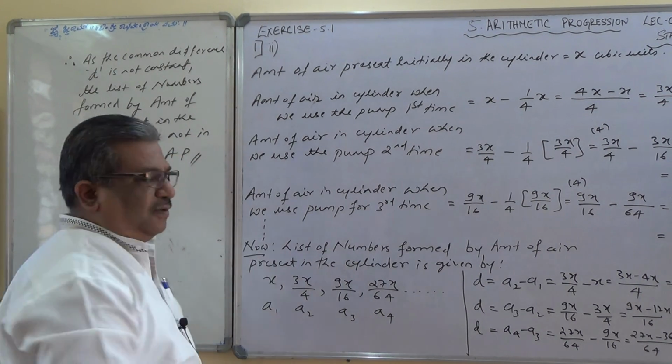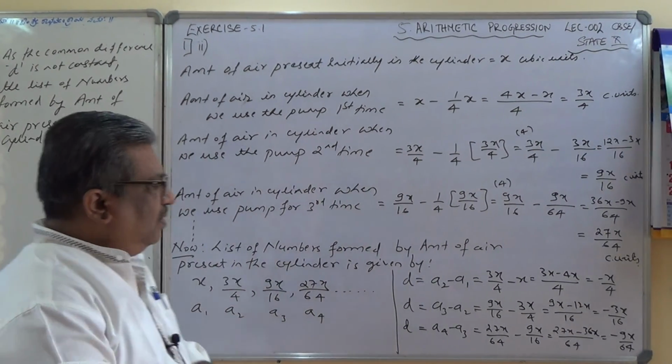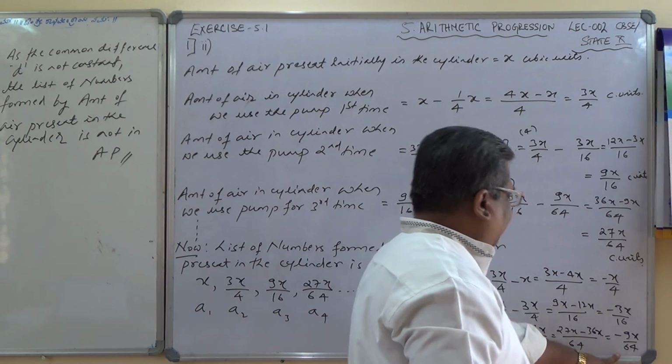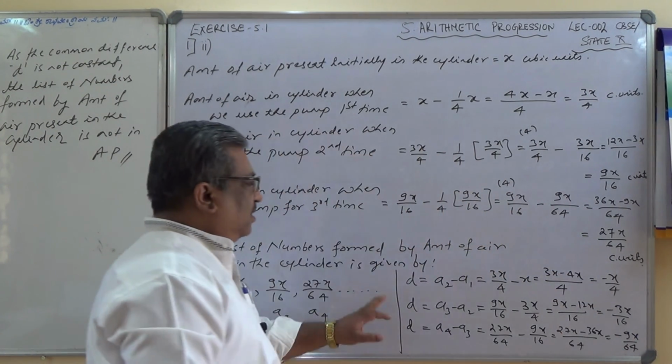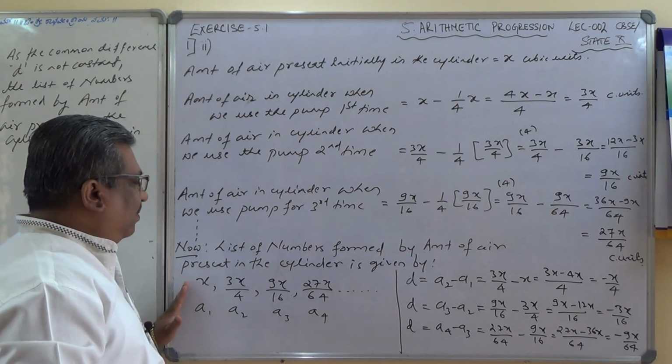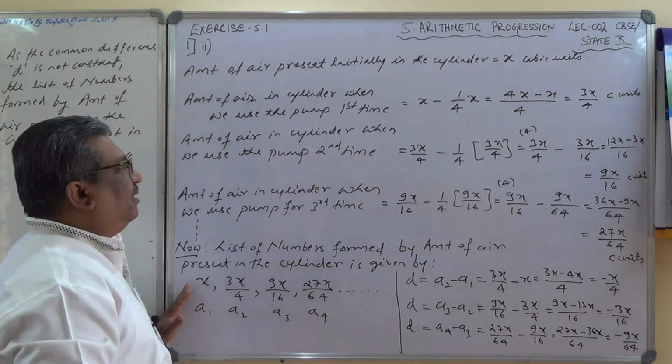So this is the answer for this one. You understood? Here it is minus x by 4, minus 3x by 16, minus 9x by 64, and therefore the common difference is not constant, and hence the list of numbers is not forming an arithmetic progression.